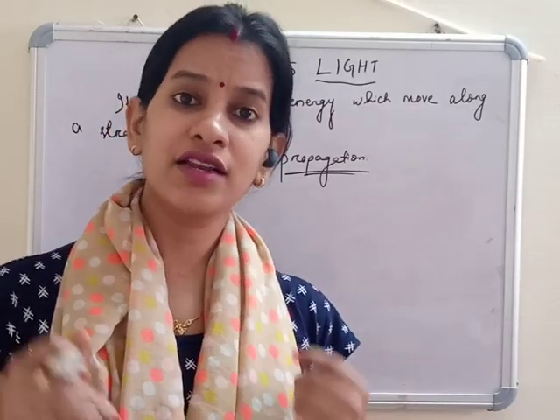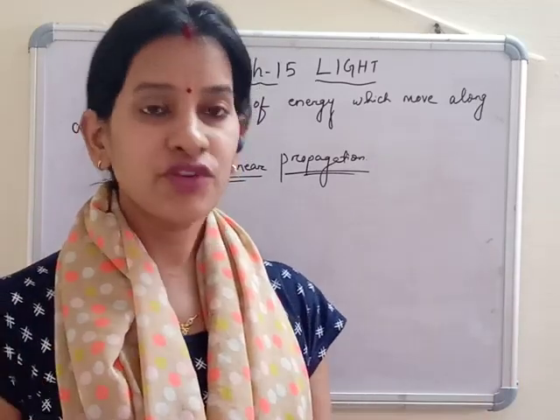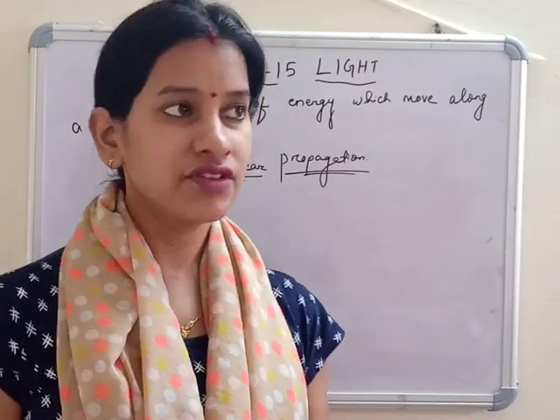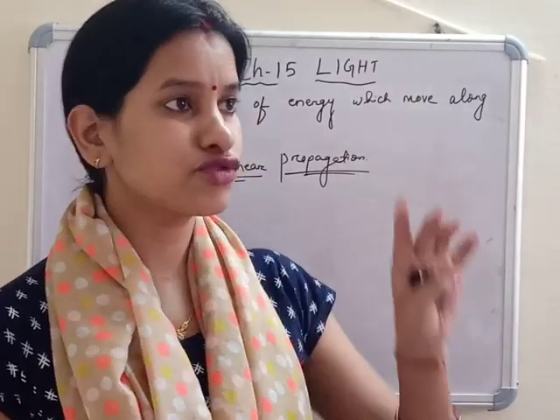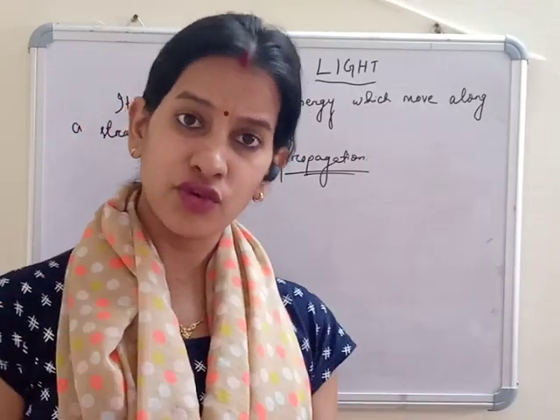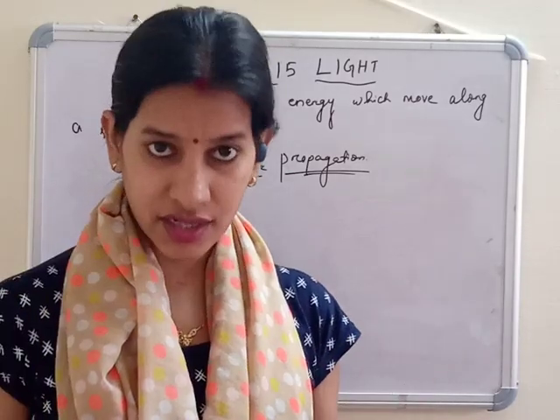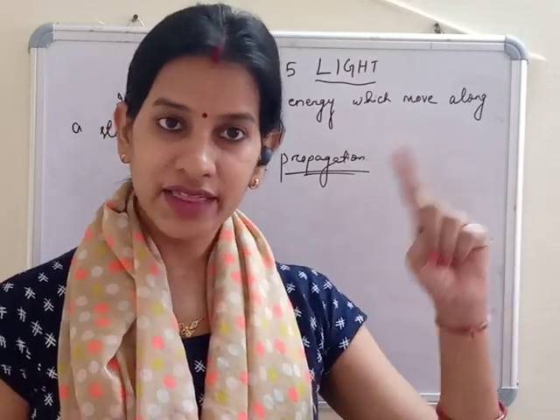Light has various uses. First, it enables us to see our surroundings. If the light is there, then we are able to see the surroundings. If at night the light is not there, if you switch off the light, it's dark, are you able to see, whether your eyes are okay or not? So how are we seeing the things around us? With the help of light.